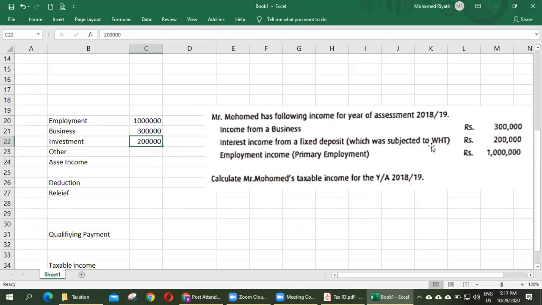It means the bank already deducted tax on that interest income and paid the balance. It means you have already paid tax. Therefore, we cannot include this 200,000 as income because it is a withholding tax payment. Withholding tax already done. Then assessable income equals how much?